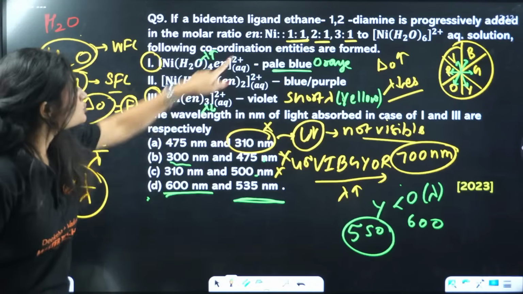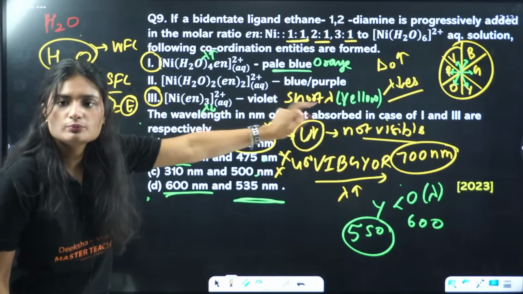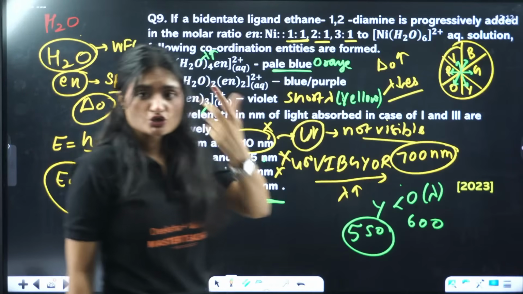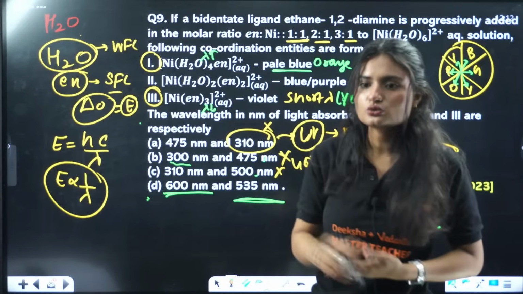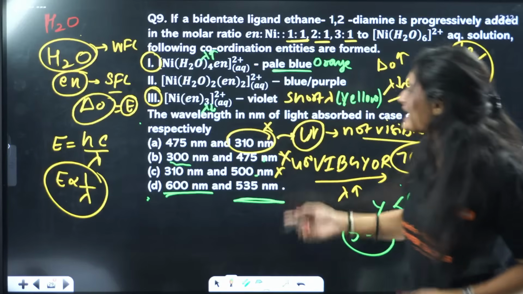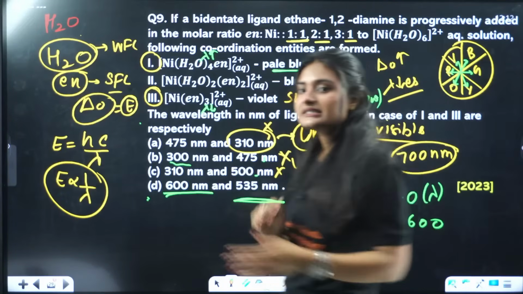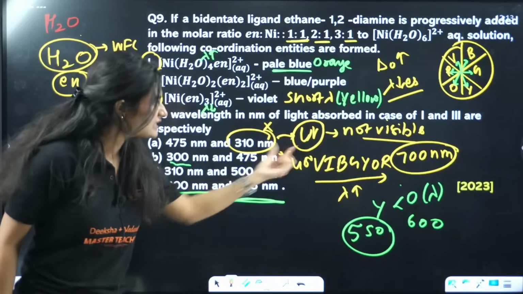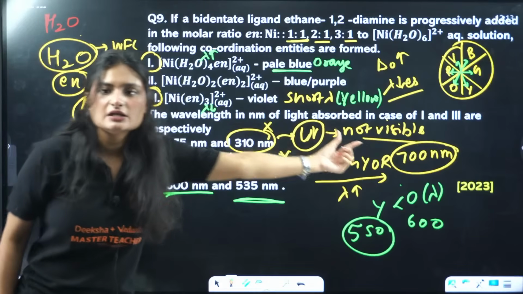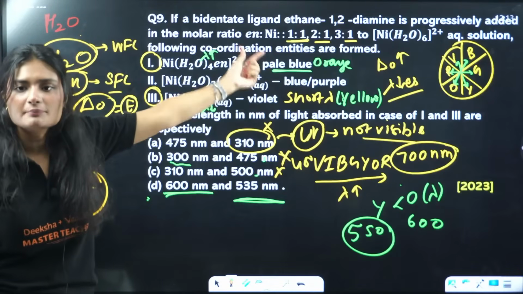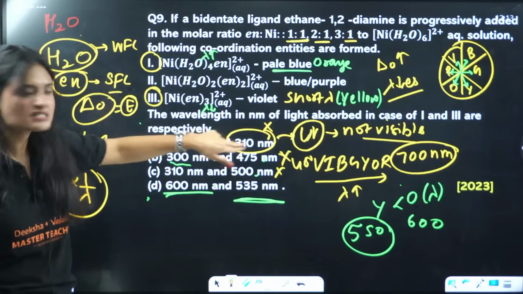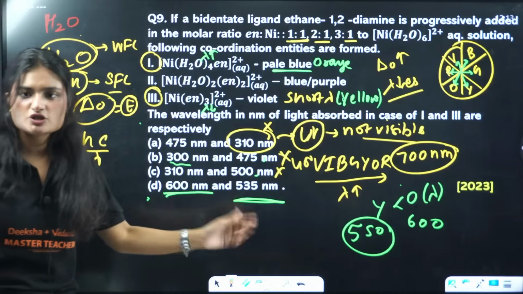But we are able to see these colors: pale blue, blue, violet. You can observe these colors only while they are written here, right? So that means this option does not relate with these. There is a discrepancy in the data, because it comes in the UV, which is not visible. These all compounds are visible. So that means this is the incorrect option. Your correct option is option D.